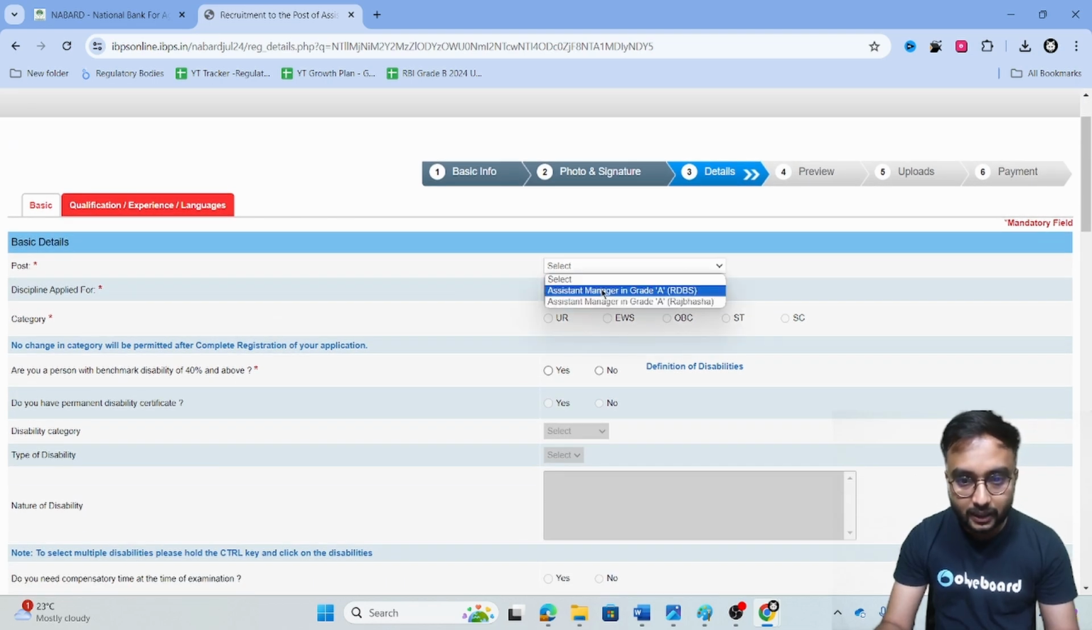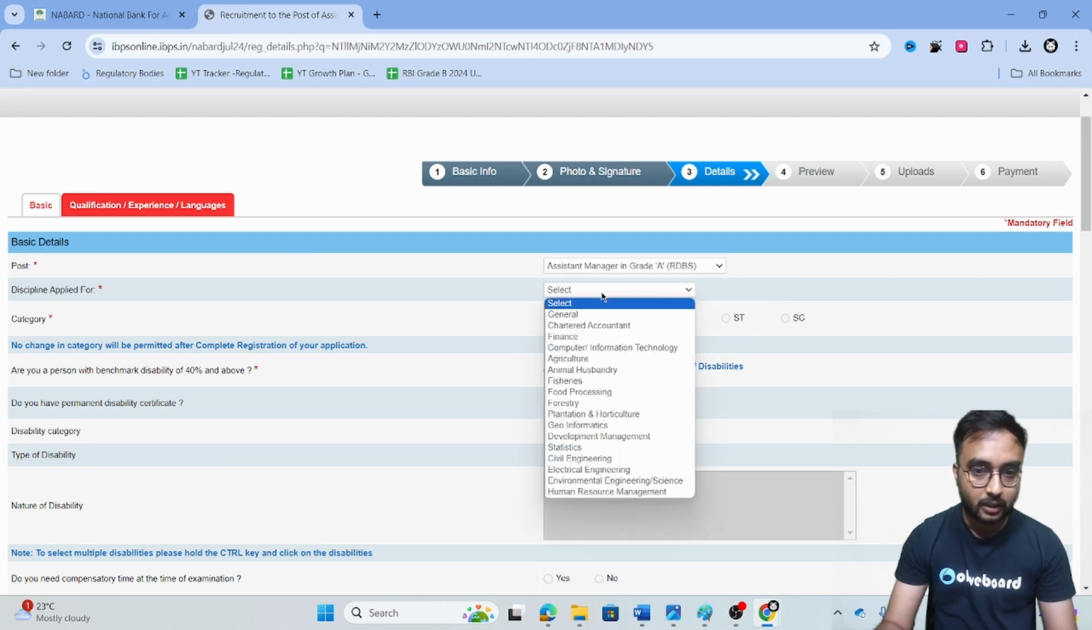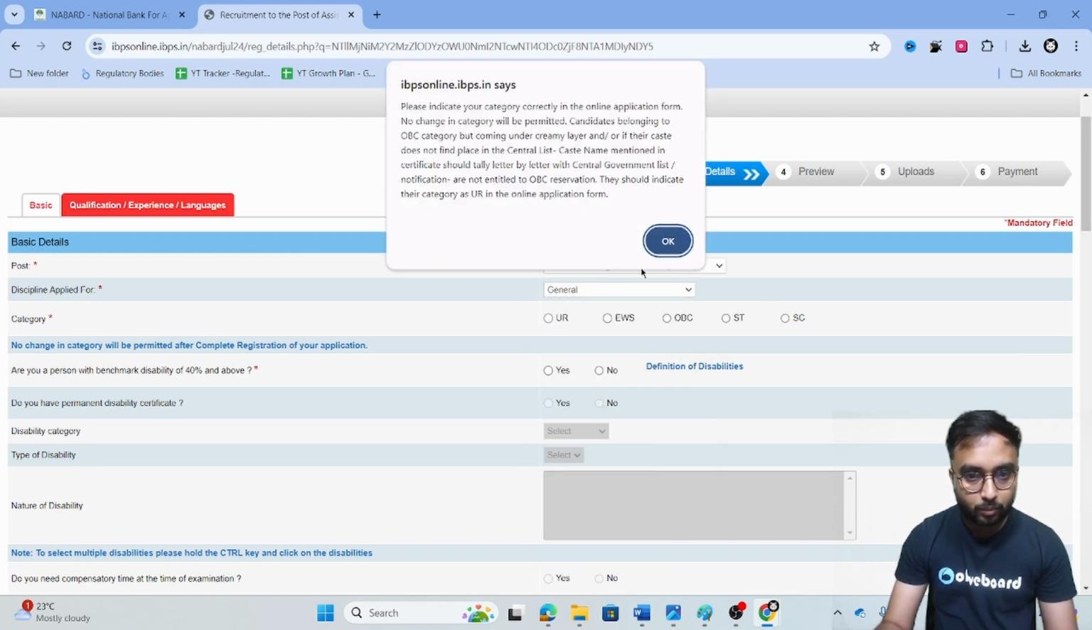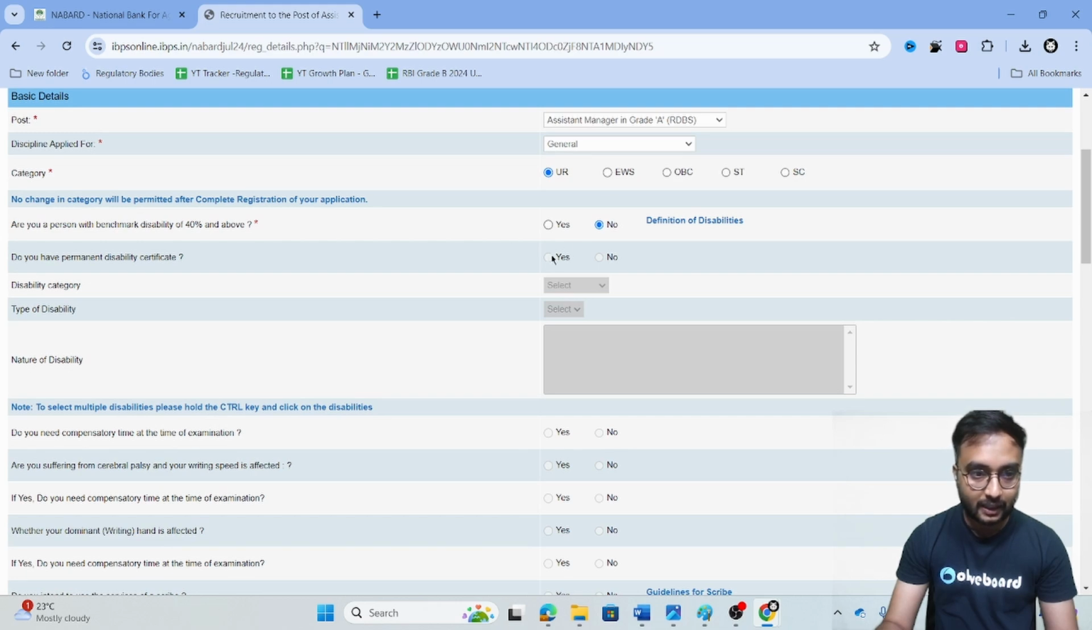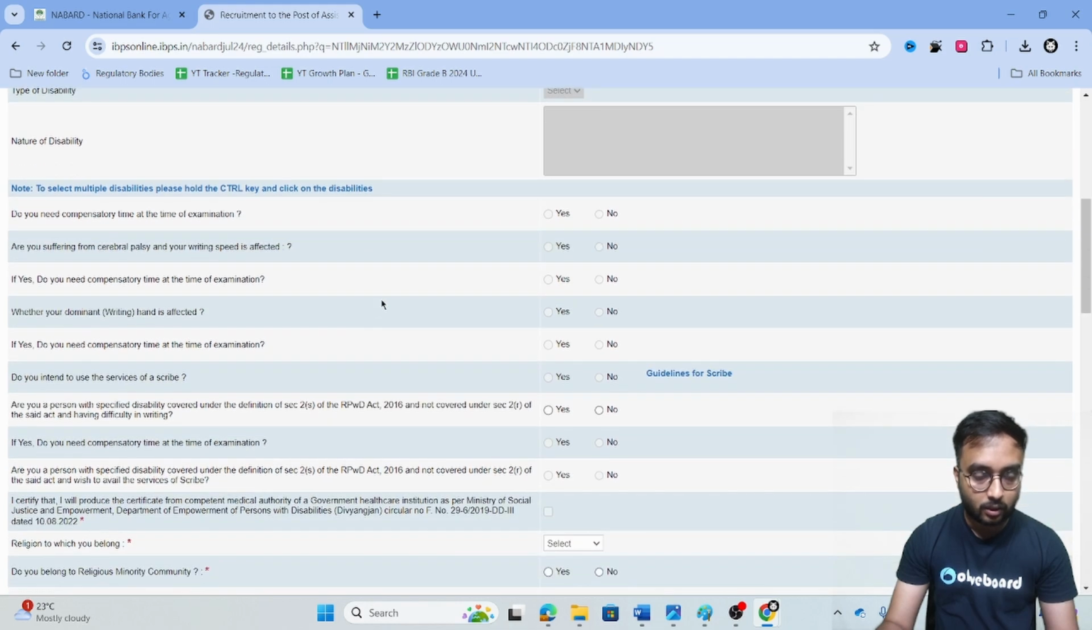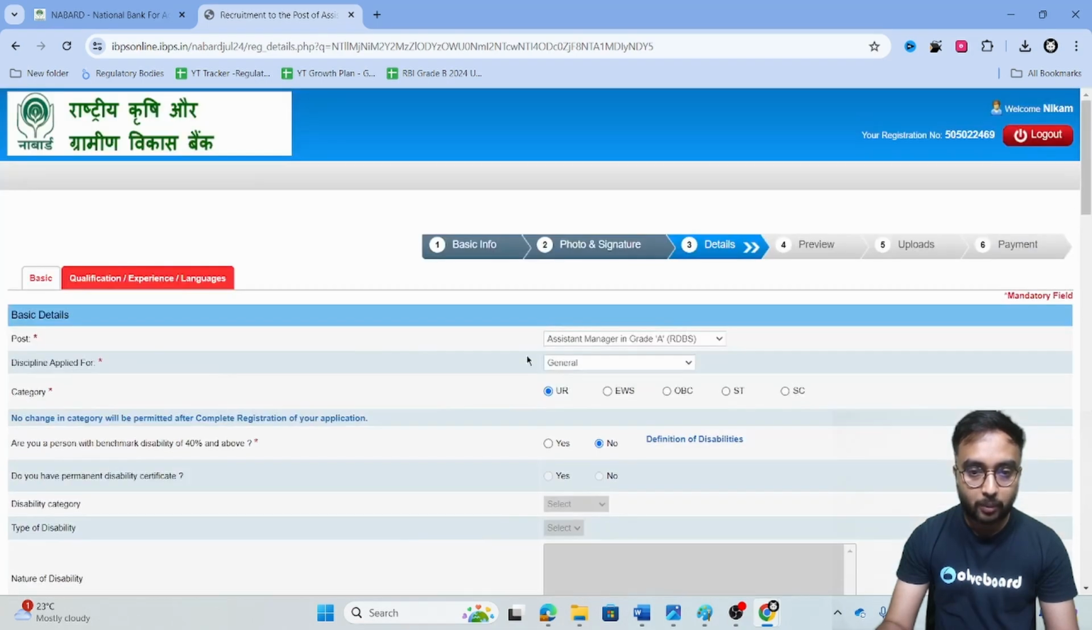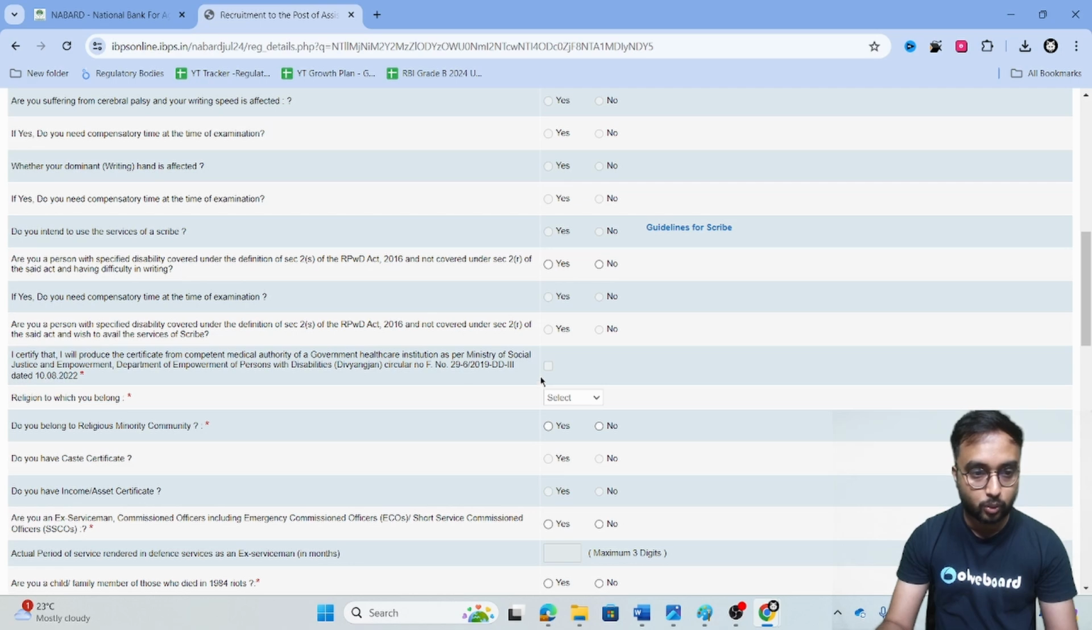Now the post here has been written: assistant manager grade A Rajbhasha and grade A RDBS. We are choosing RDBS here. Discipline general. I am from UR category, so if you are from EWS, OBC, ST or SC, click accordingly. These details are very important, guys. Now persons with benchmark disability, that is 40% and above, if you are, write yes, and if you write yes, then you also have to tell which disability you have or which category you fall into. Do you need compensatory time at the time of exam? No. If you are a person with benchmark disability, then only these options will be available for you.